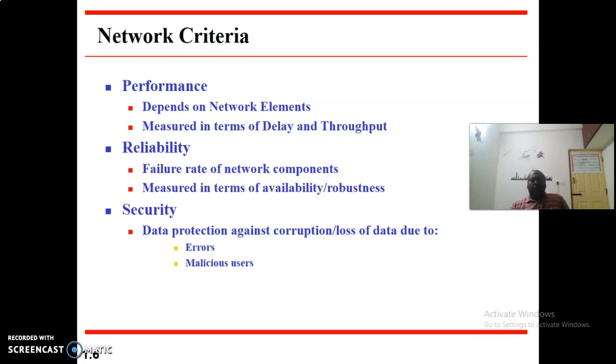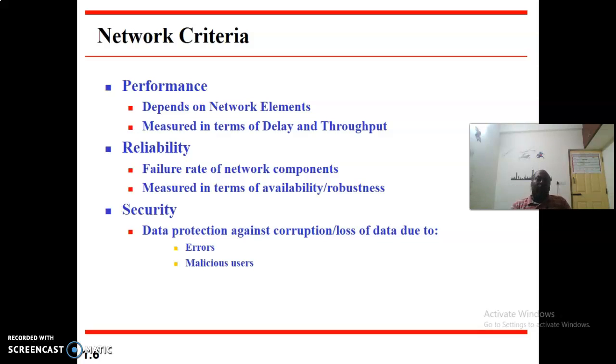Take this: if there is too much delay in the transmission from one end to the other, we will not like that particular network, so automatically we will try to move away from it. And the second thing is throughput. If I process more inputs at my side, my revenue will keep increasing. But if the throughput is increased, the delay will also increase. So I have to balance my throughput and my delay. They are directly proportional to each other.